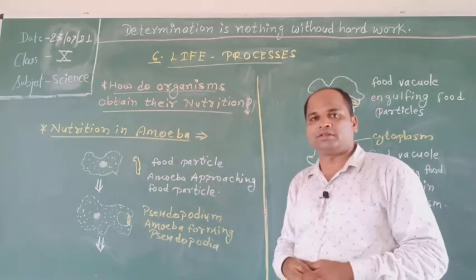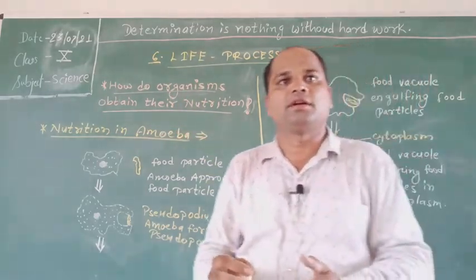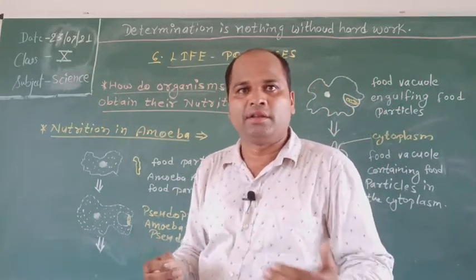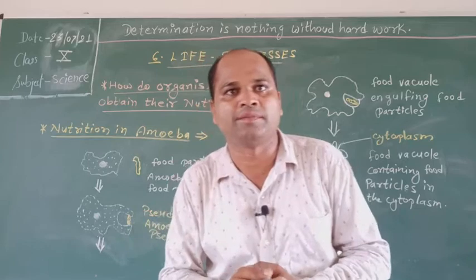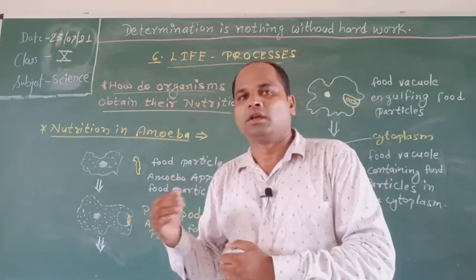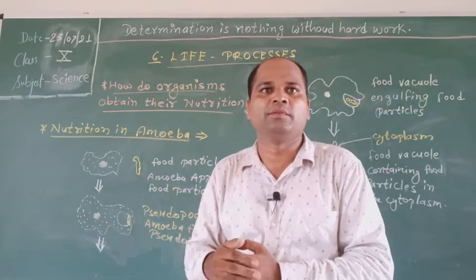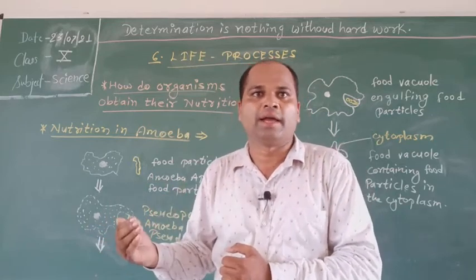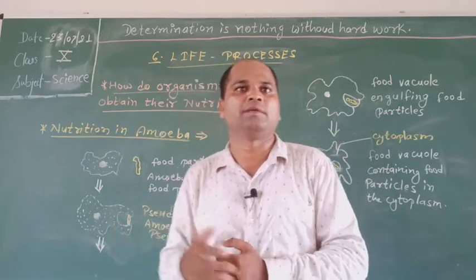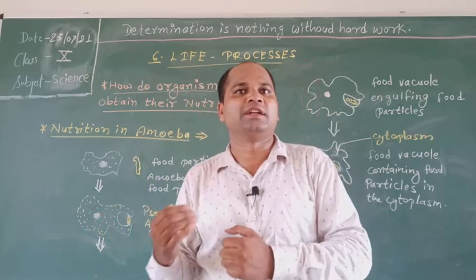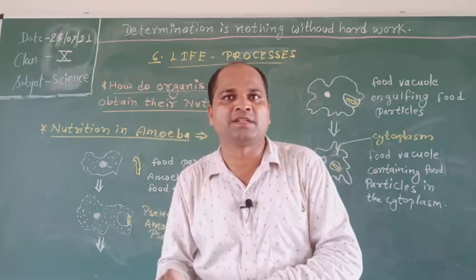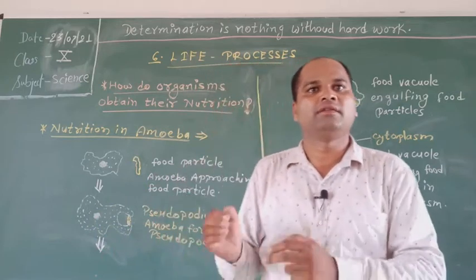Today I will teach chapter number 6, life processes, and today's topic is how do organisms obtain their nutrition. Since the food and the way it is obtained differ, the digestive system is different in various organisms. In a single-celled organism, the food may be taken in by the cell surface, but as the complexity of the organism increases, different parts become specialized to perform different functions.